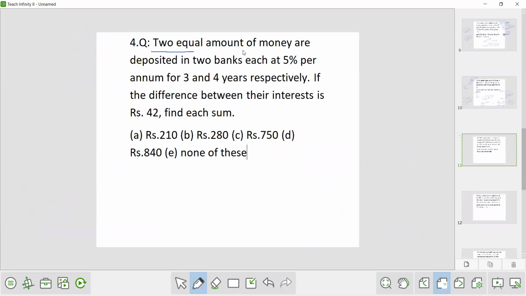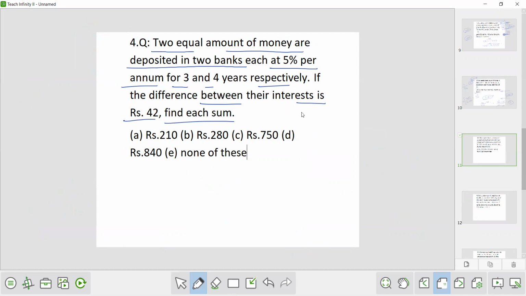Two equal amounts of money are deposited in two banks, each at 5% per annum for 3 and 4 years respectively. If the difference between their interest is rupees 42, find each sum. Okay, difference in their interest.